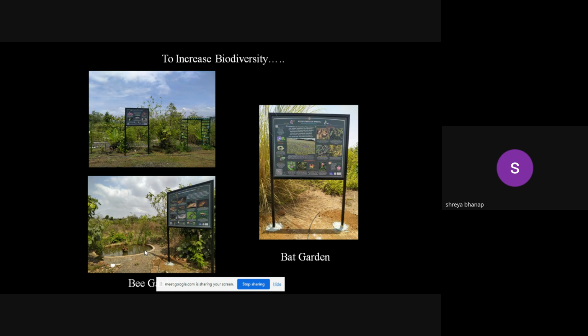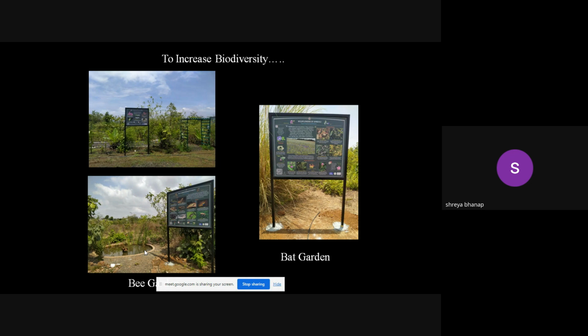So the area where no trees were there, no plants were there, only the wild flora was there, and after that, when we can do plantations on that particular land, and we can create the bat garden or the butterfly garden, it is going to increase the biodiversity of that particular region. Next to Ambivli Biodiversity Park, actually there is a barren land, there are warehouses, there is no greenery at all nearby the biodiversity park.